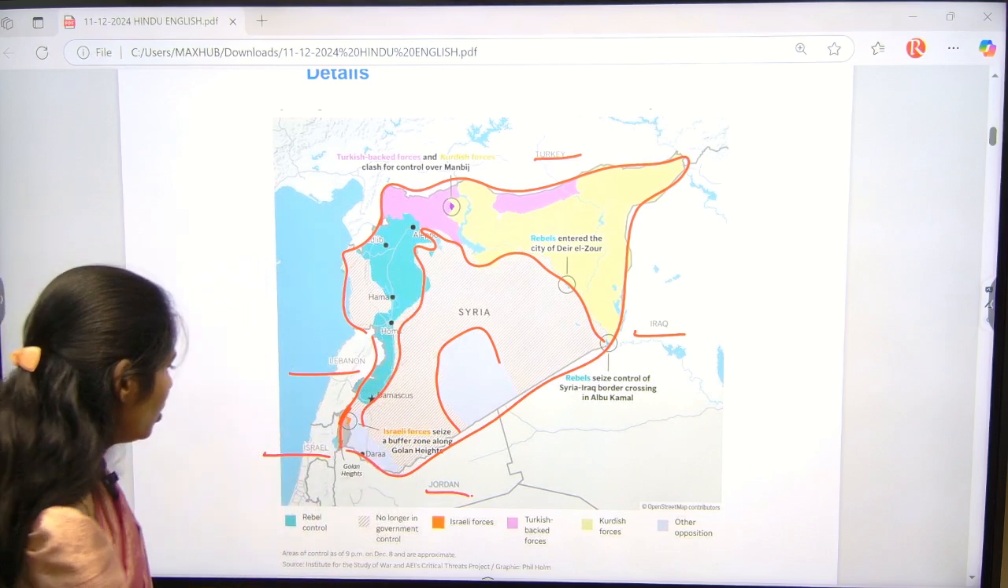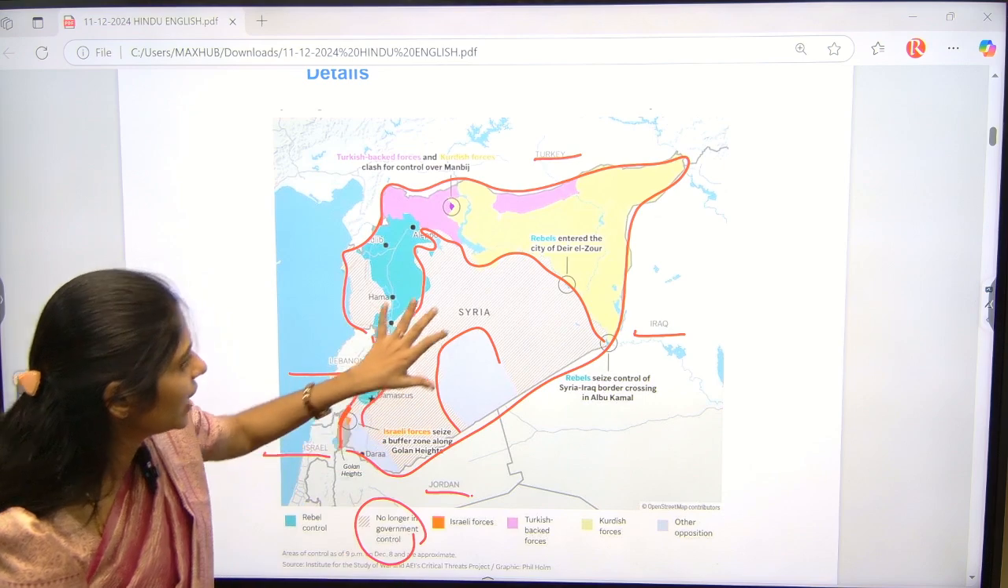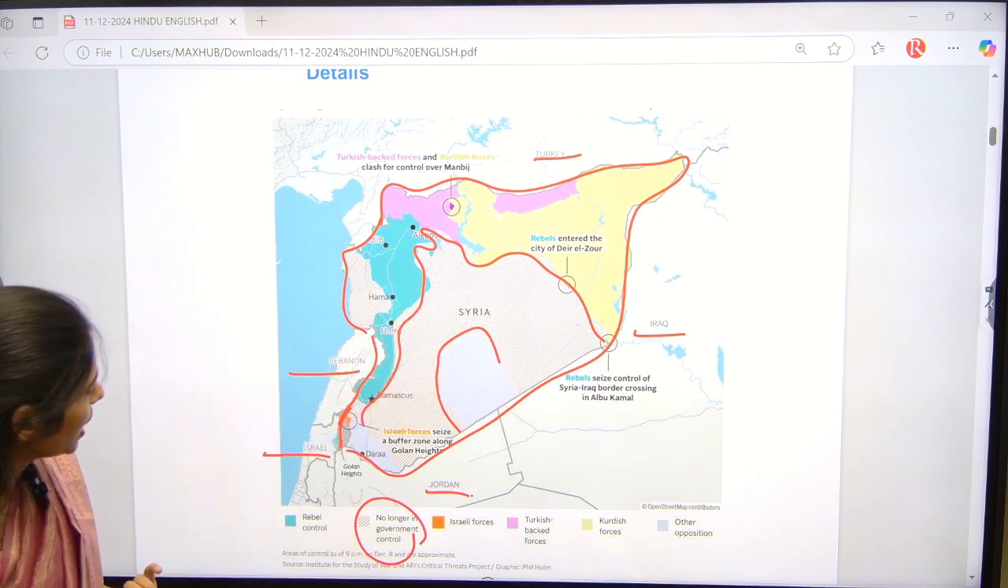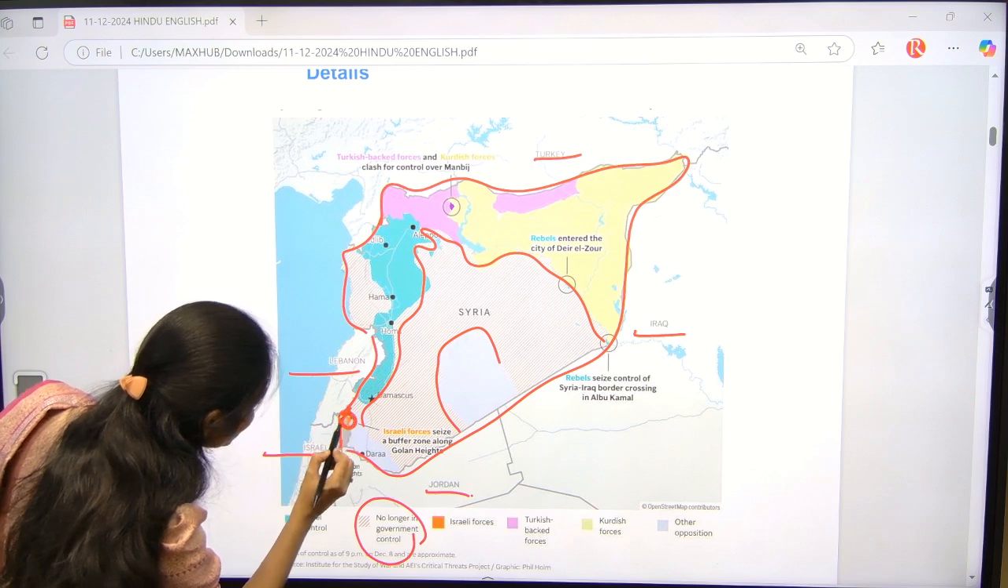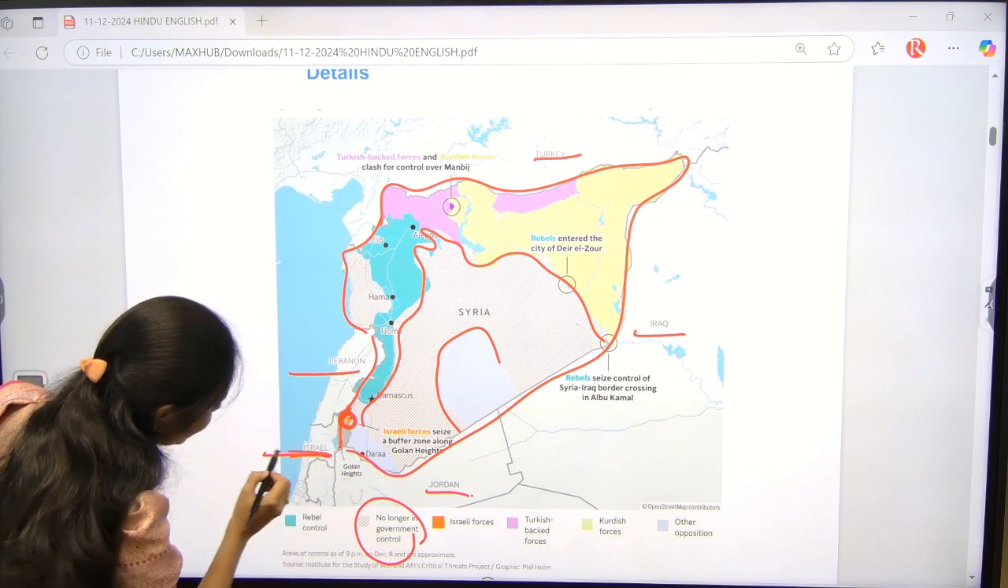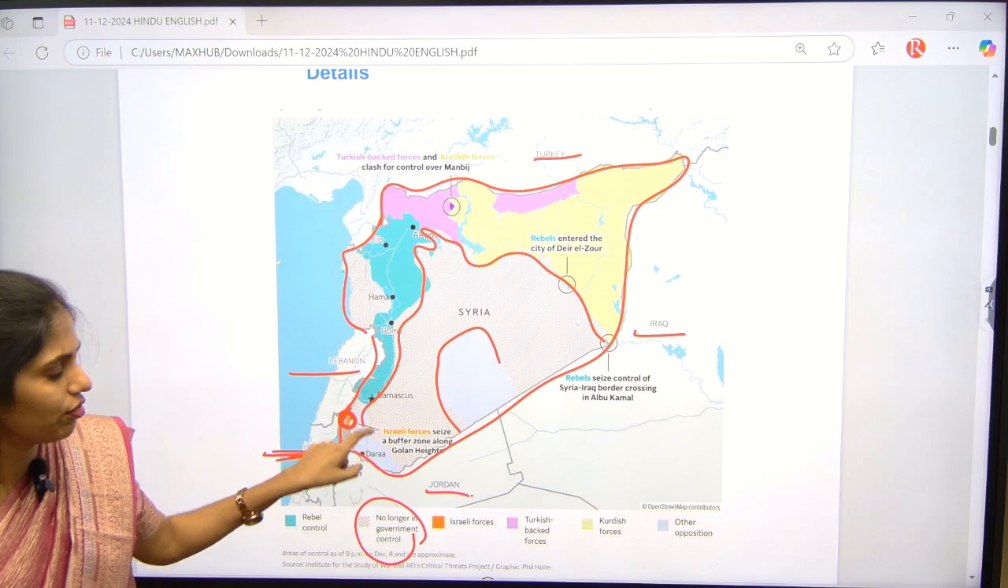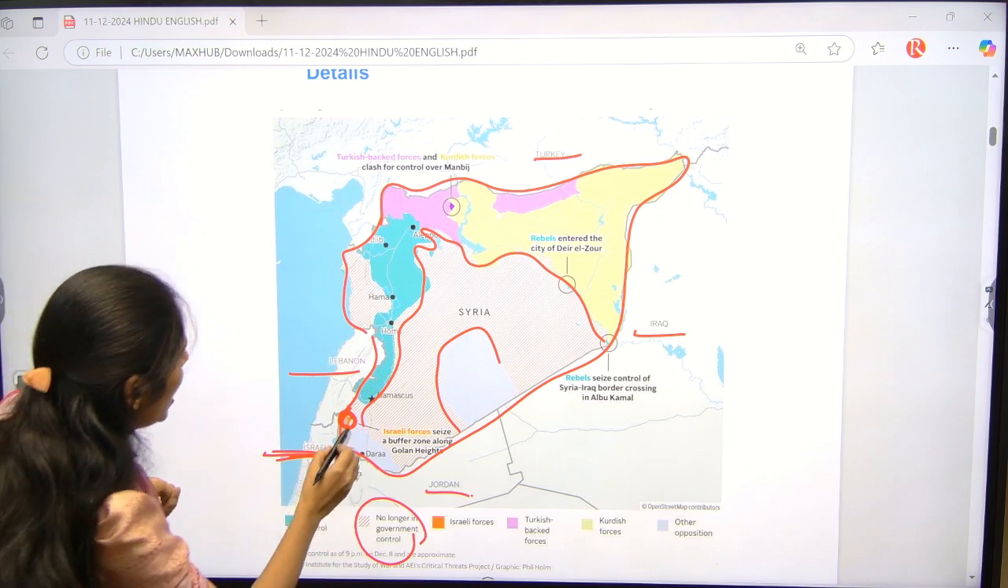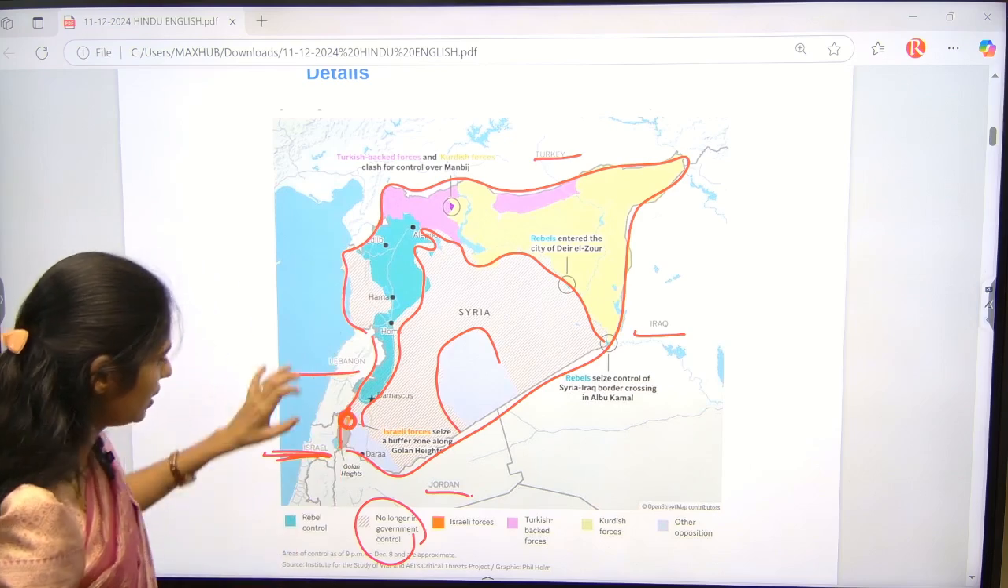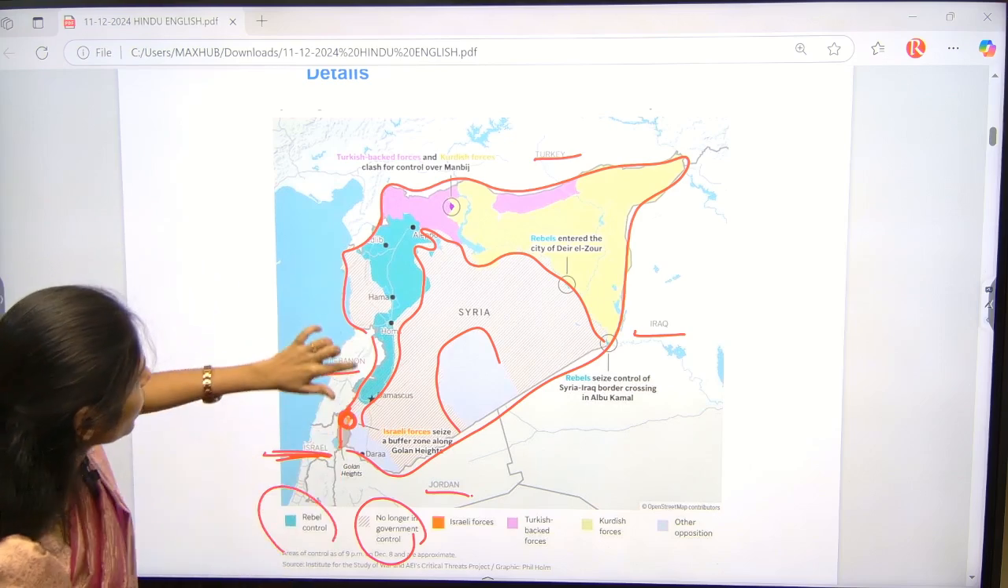Entirely this part is no longer under government control. Here you can see a small orange color part having a boundary with Israel, where Israeli forces are operating in this region, and this blue color region is rebel control. So rebels are controlling this area.